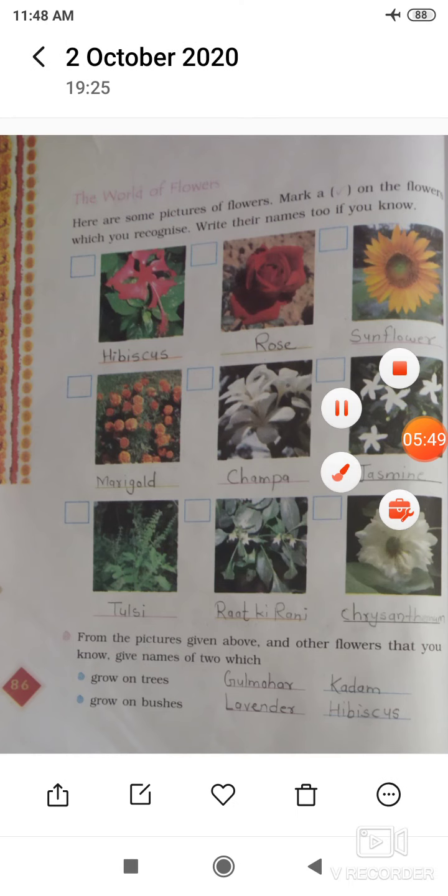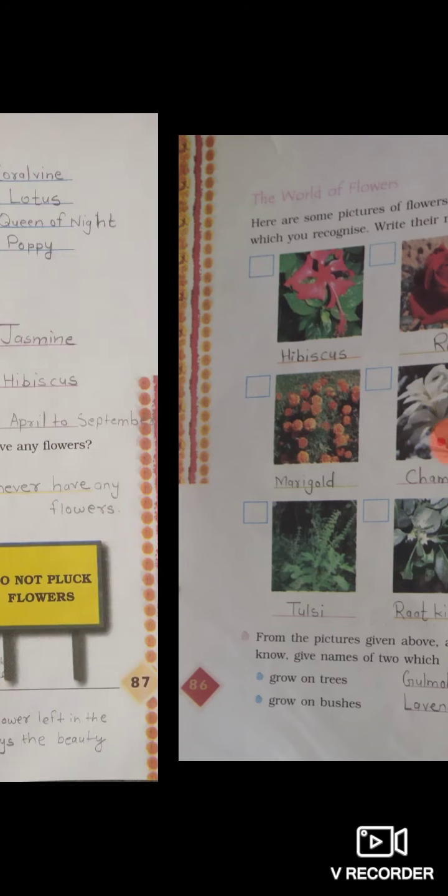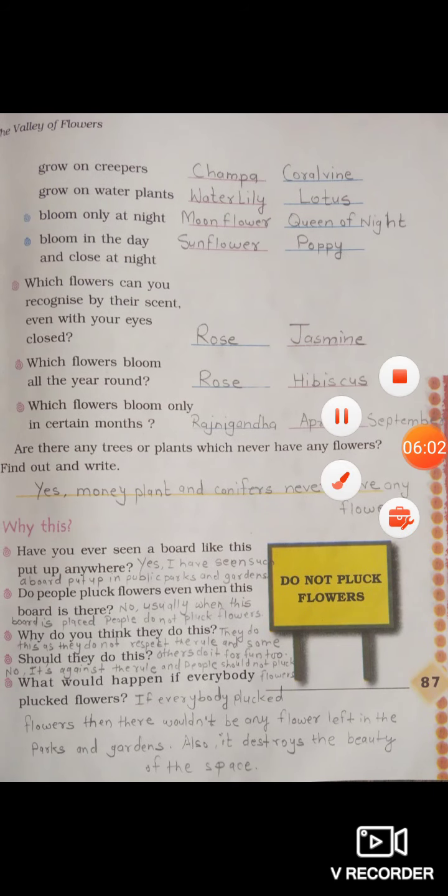So first we'll see which grows on trees. Gulmohar and Kadam. Next, which grows on bushes? Lavender and hibiscus. These are grown in bushes. Next, which grow on creepers? Champa and coral vine plant, which are grown on creepers.